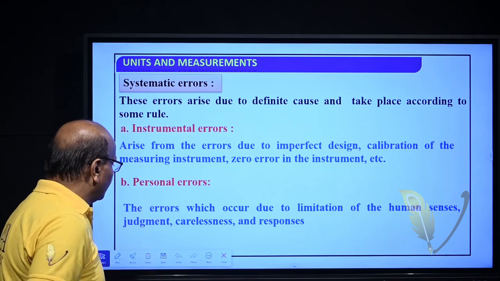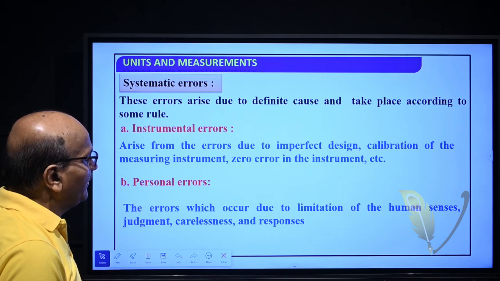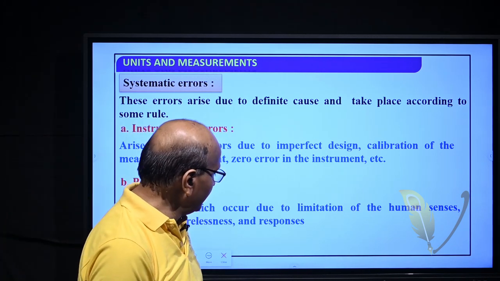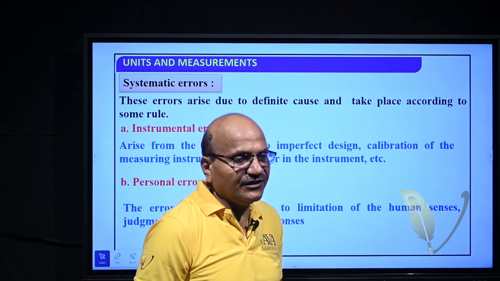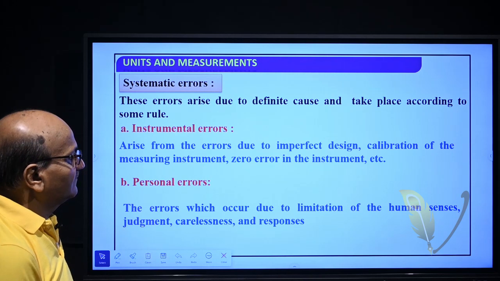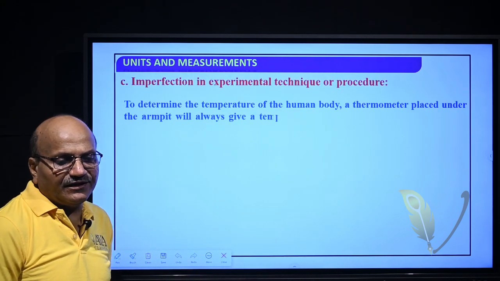Second, personal error. The errors which occur due to limitation of the human sense, judgment, carelessness and responses. This is the human error. That is why it is called personal error. So, imperfection in experimental technique or procedure.